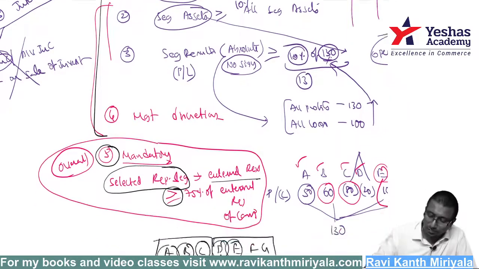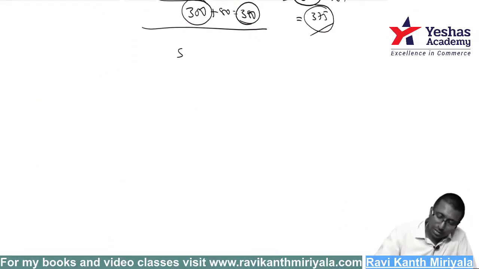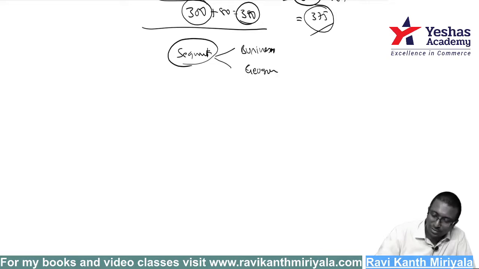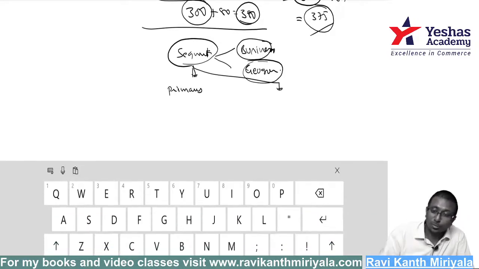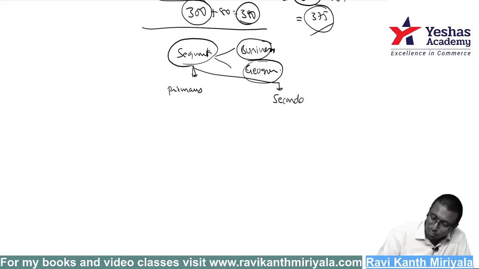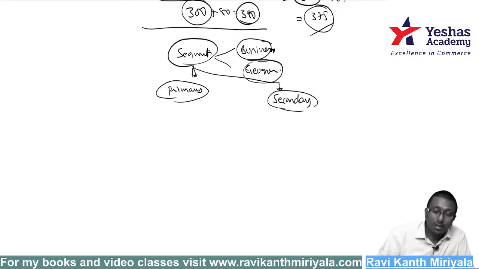Understood, right? Now, sir, one basic question will come. I have business segments, and I have geographical segments also, sir. Which one should I present? That's why the standard says you have to further classify what is the primary segment. Out of business or geographical segment, which is primary and which is secondary to you, you should decide.